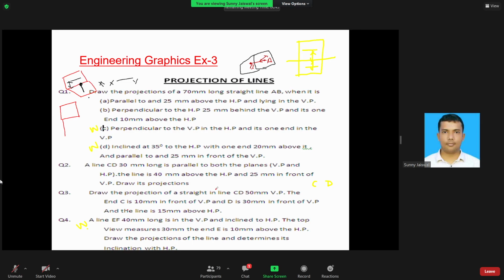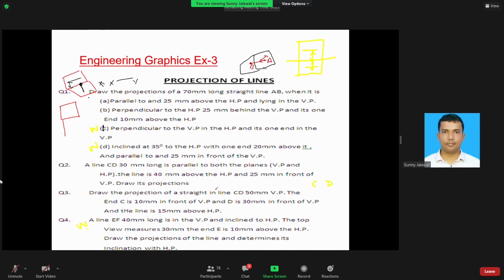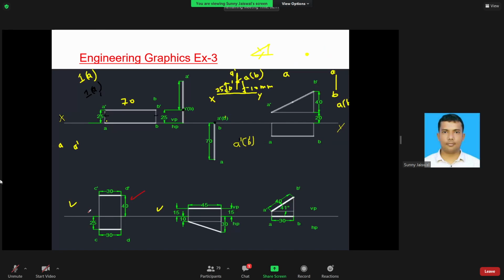If you are trying to visualize, then you can do it. If you just follow the steps, or you are copying from others, then you cannot understand it. So everything is about visualization. If you know the basic concept, then you can do it. Question number 2 you can do, 3 you can do, 1 I have told you, D you have to do. Question number 4 is for you. You will do it by yourself. This is very simple. Is it clear? Yes, sir.